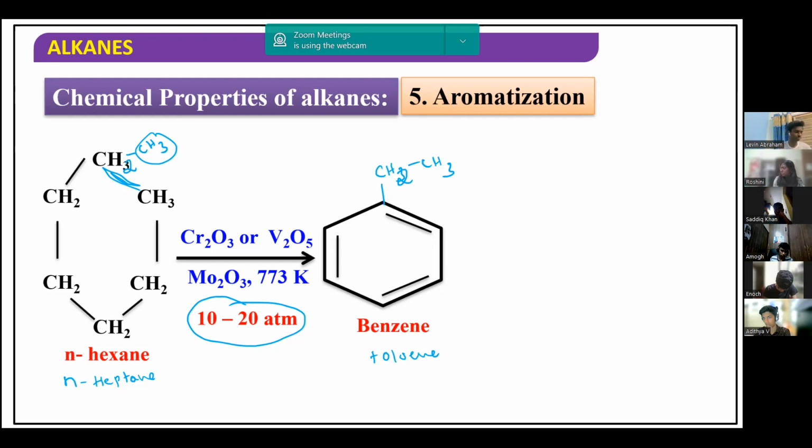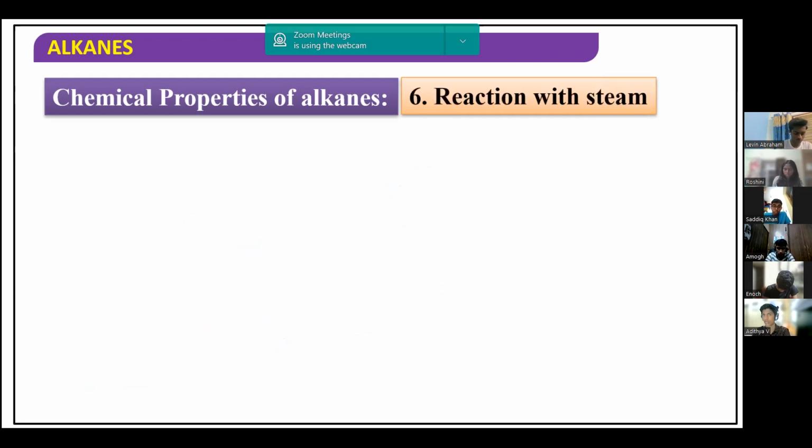Are you getting that point? The benzene and their homologues. So n-hexane will give benzene, n-heptane will give toluene, n-octane will give you ethyl benzene. Like that, we can obtain products in this aromatization. The thing you need to remember here is these conditions. These conditions are very, very important.